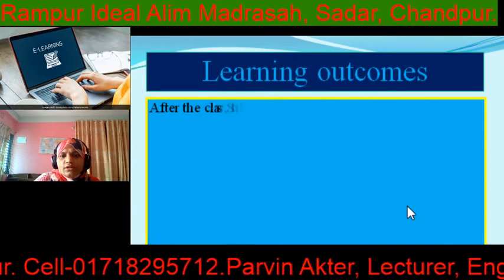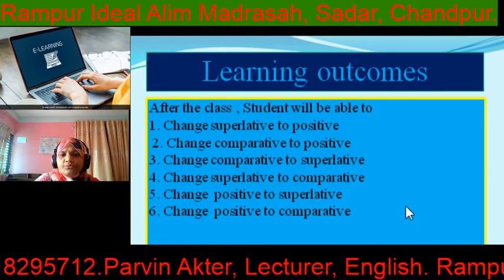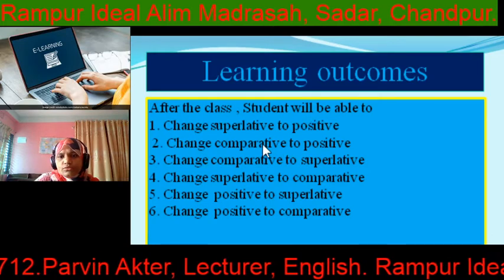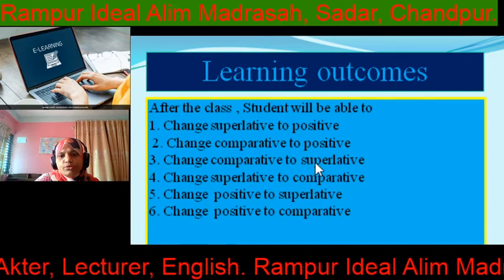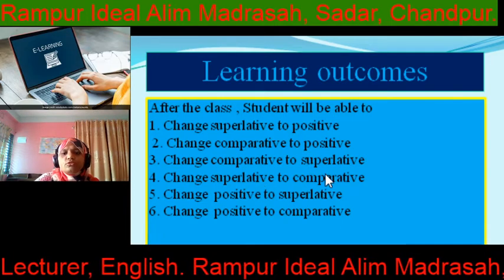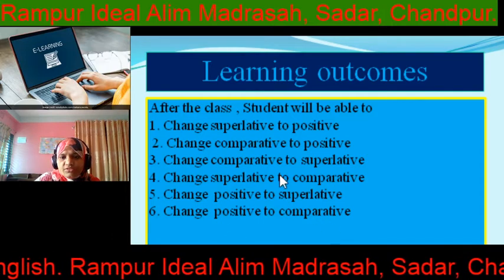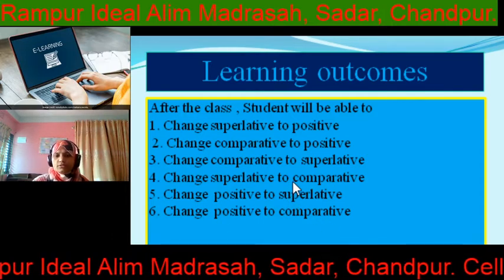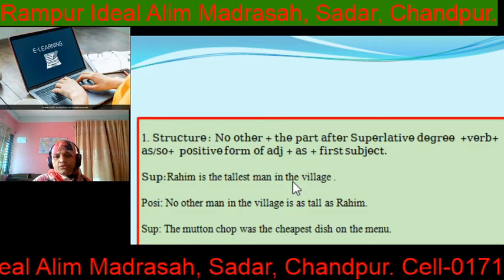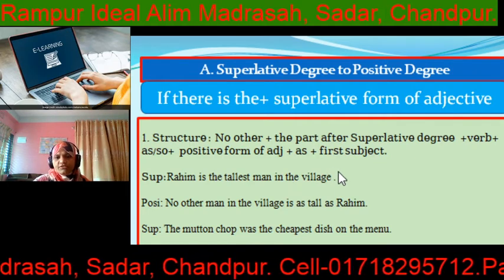What will we learn after this lesson? So after this lesson, we will be able to learn these 6 items. Change superlative to positive, comparative to positive, comparative to superlative, superlative to comparative, positive to superlative, and positive to comparative. These 6 items we will be able to learn after this lesson.